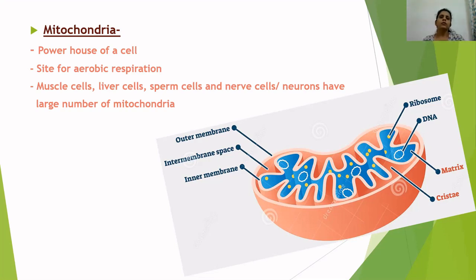Now, one important thing you have to understand: in a body, there are different cells, and there are certain cells in the body which are in need of producing a very large amount of energy throughout the day. So those cells which produce a large amount of energy in a short interval of time have a large amount of mitochondria in them. For example, muscle cells.